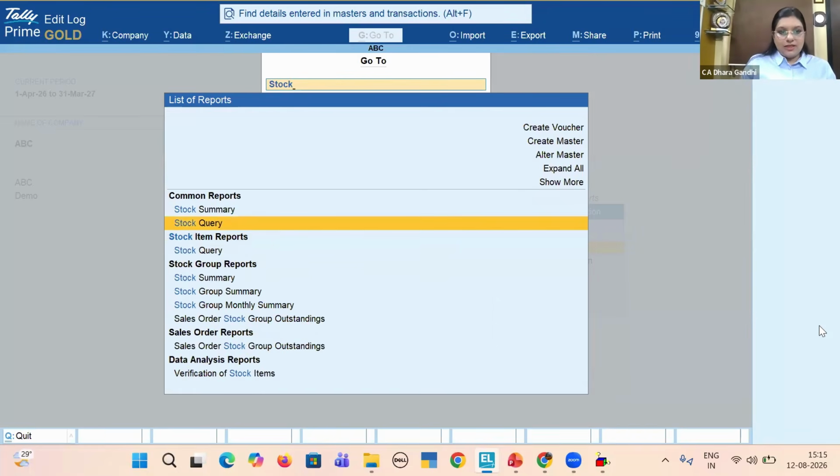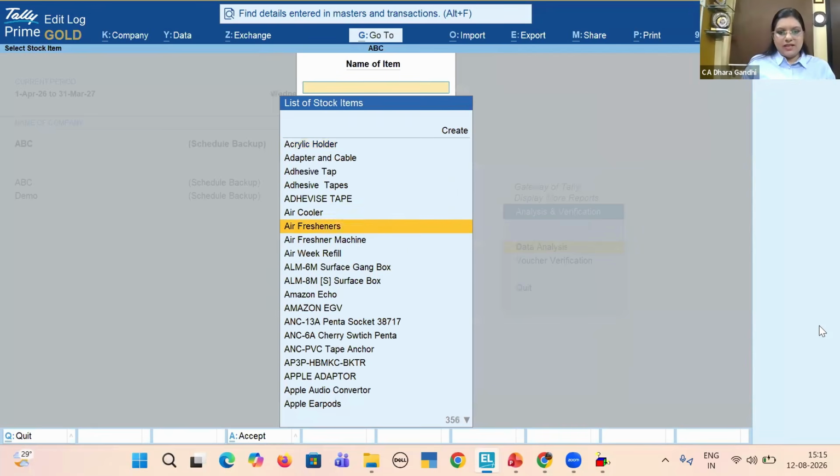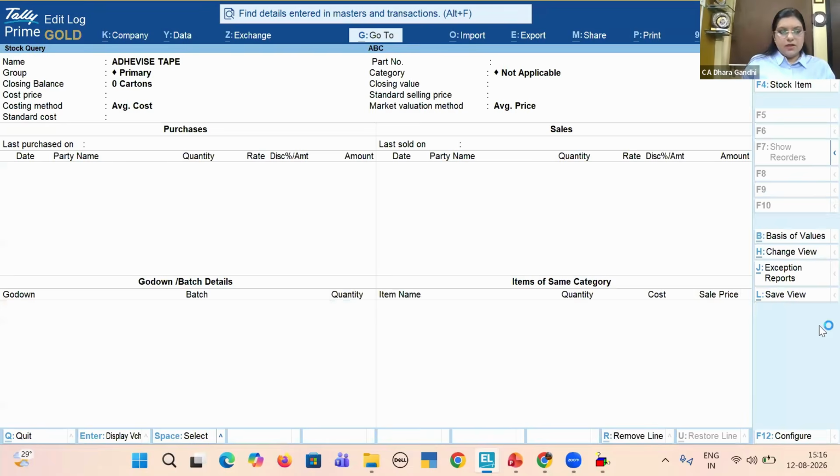You can see stock query of any stock. In stock query, you'll be able to see from where you have purchased the stock, from where you have sold the stock, and whether there are any godown or batch details regarding this stock or any stock item of the same category. So this is a stock query.